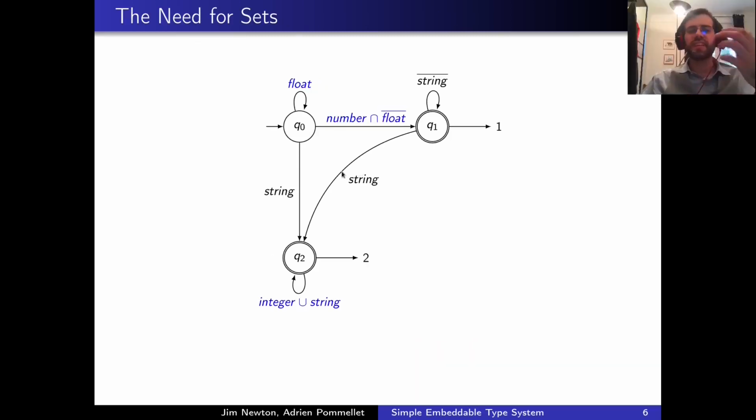Through the use of set theoretic operations, namely intersection and complementary, we can handle overlapping types and design a deterministic automaton. Consider the following example. In order to move from state Q0 to state Q1, my input value should be both a number and not a float.